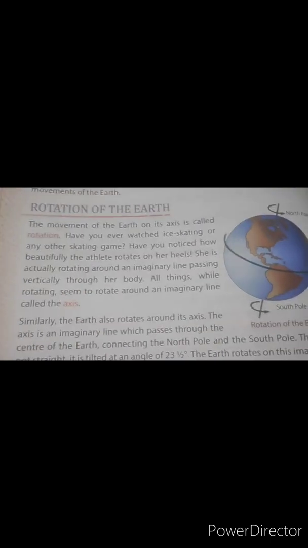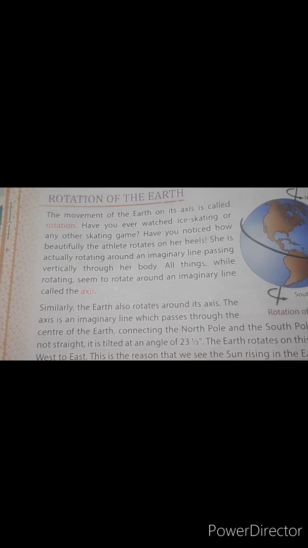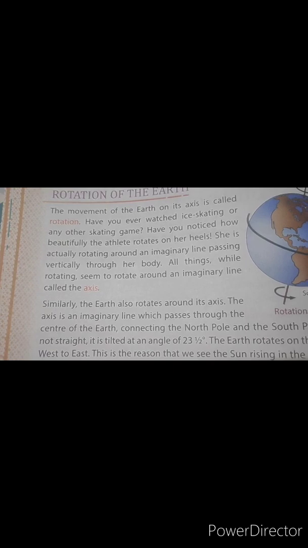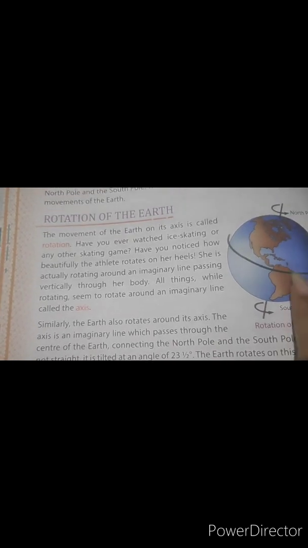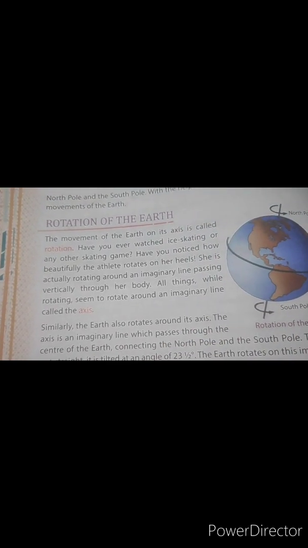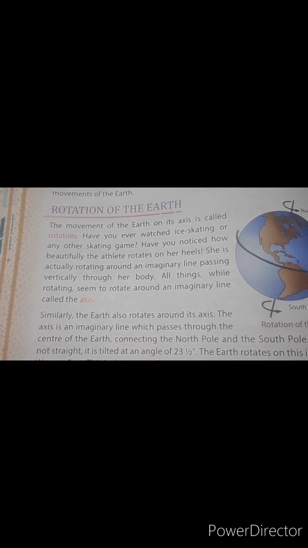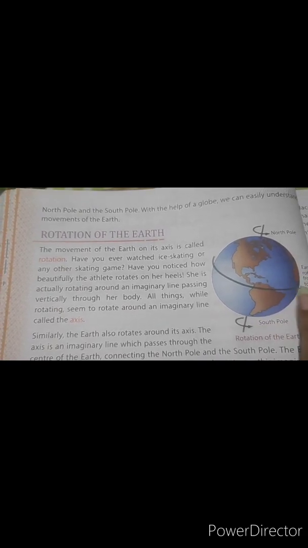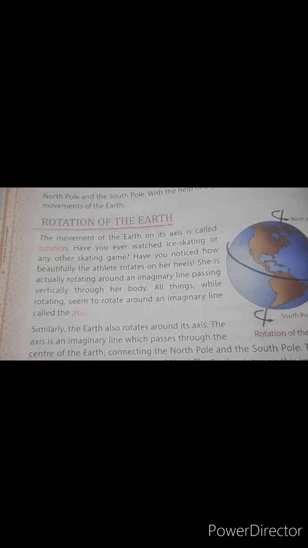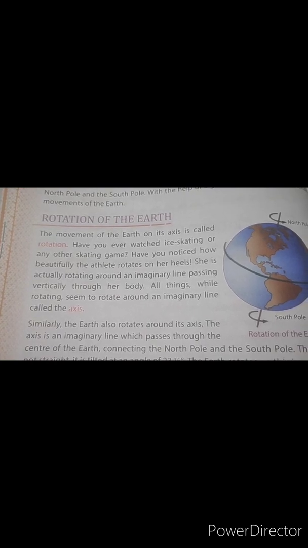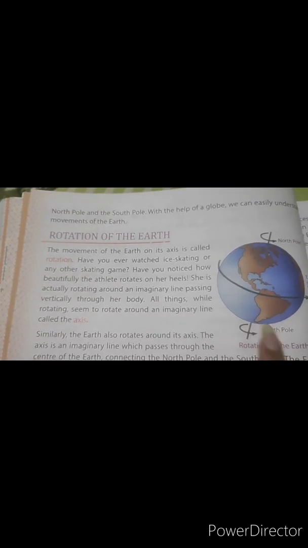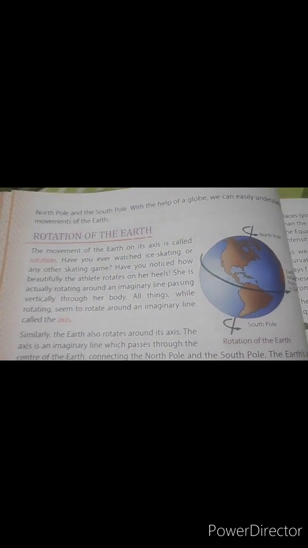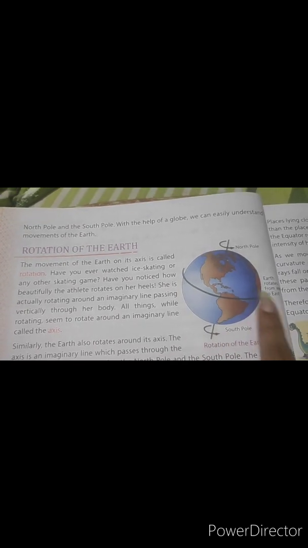The athlete seems to rotate around an imaginary line called the axis. This axis is the imaginary line on which Earth rotates.